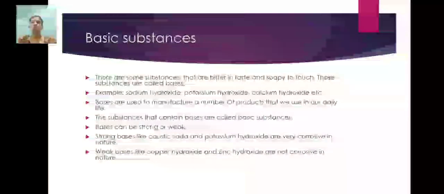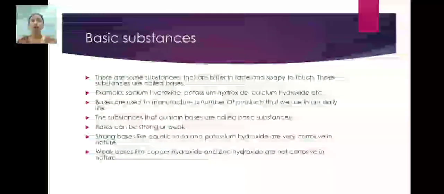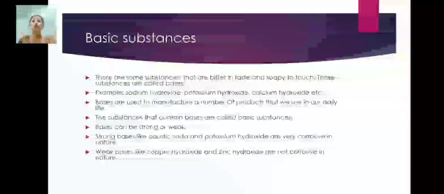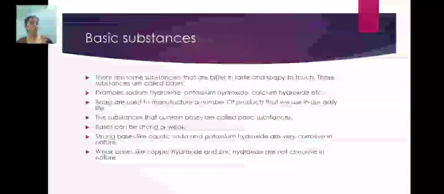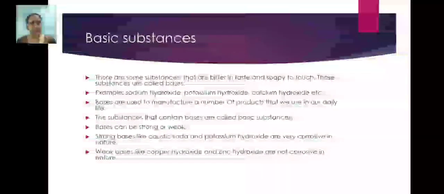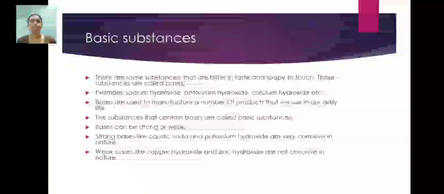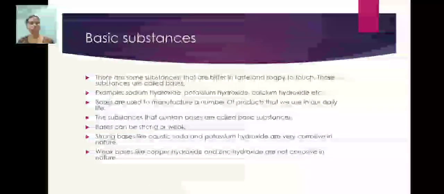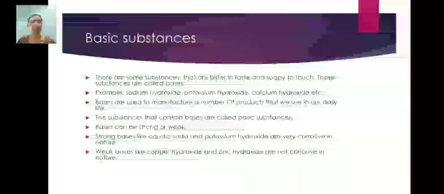The most probably used base is the soap solution. So these are made up of NaOH or KOH. The substances that contain bases are called basic substances. Very easy.